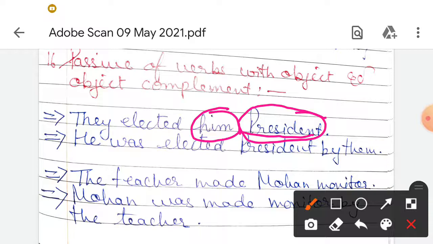Which tense is this? This is our past indefinite tense. So how will it be changed? We will take this, him as he: he was elected president by them. Okay, so in this way the object complement will be changed.